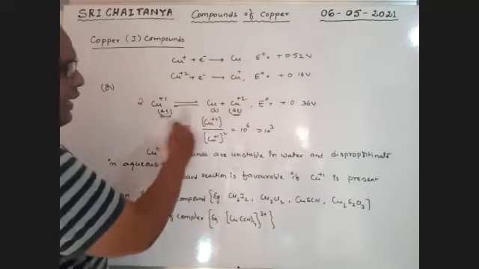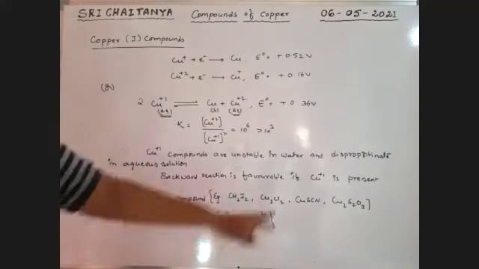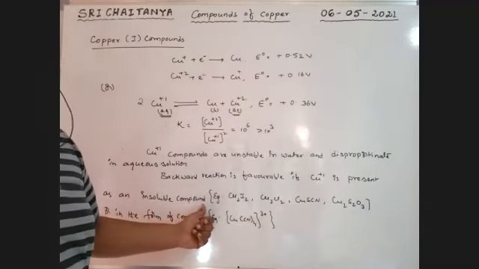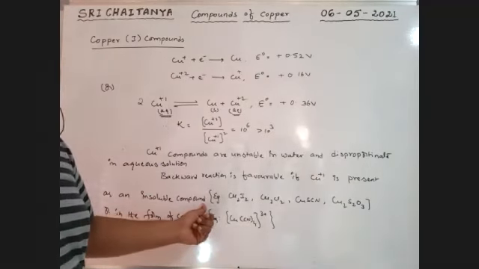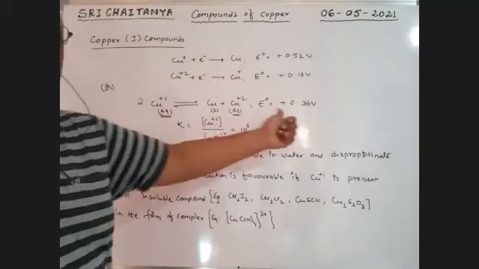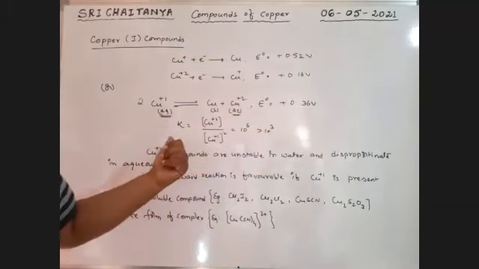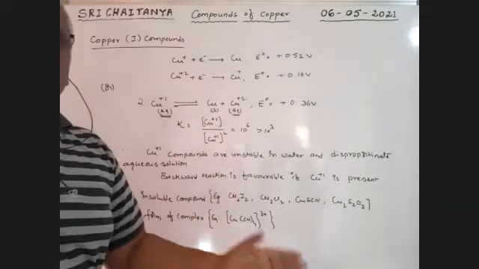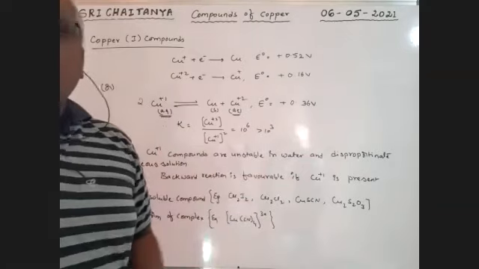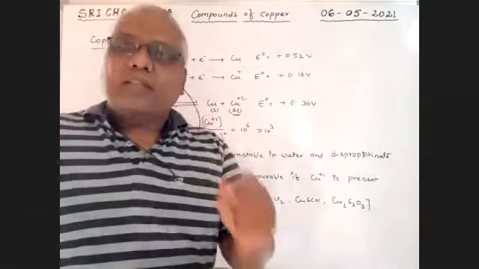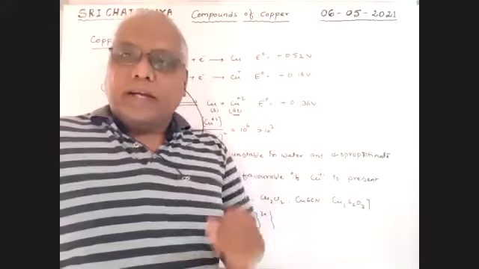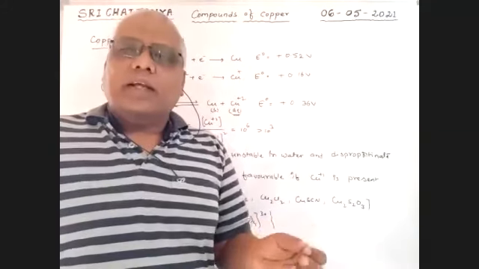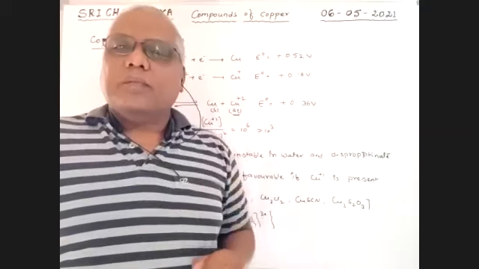The backward reaction is favorable if Cu+1 is present in an insoluble, precipitated condition. If it is soluble, the forward reaction is favorable; if it is insoluble, the backward reaction is favorable. That means water insoluble salts exist in the +1 state, and water soluble salts must exist in the +2 state. Water insoluble copper salts, that is +1 compounds, are generally stable.